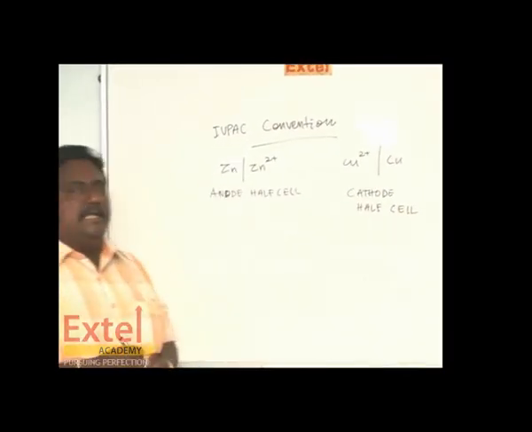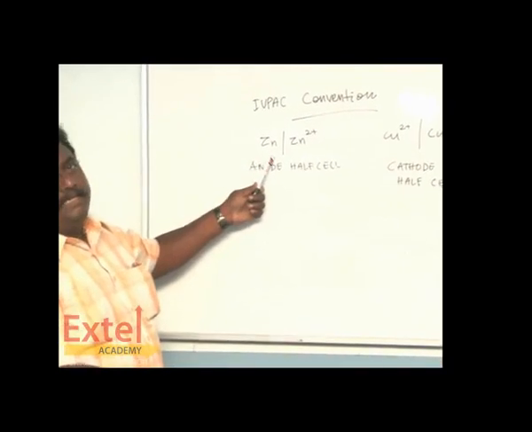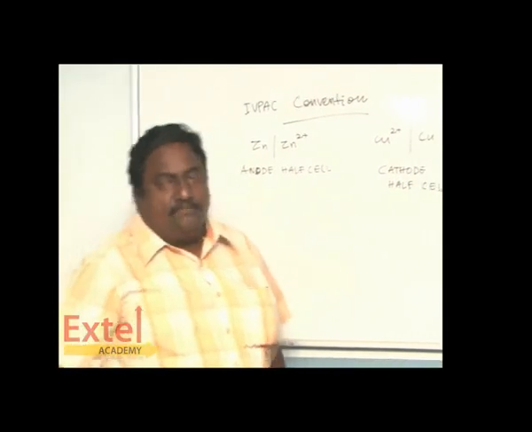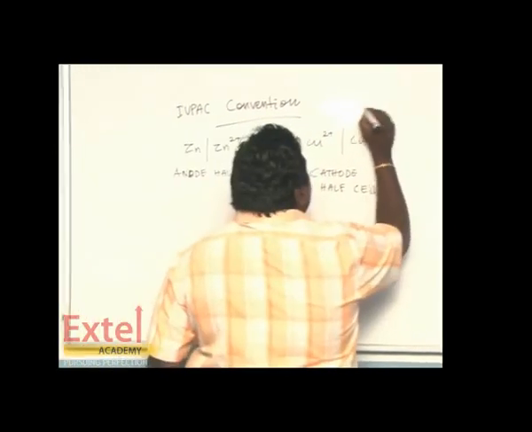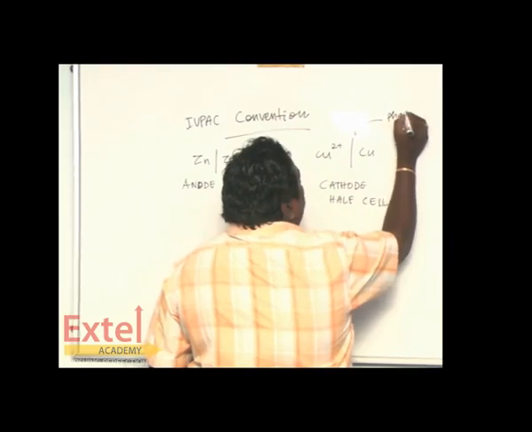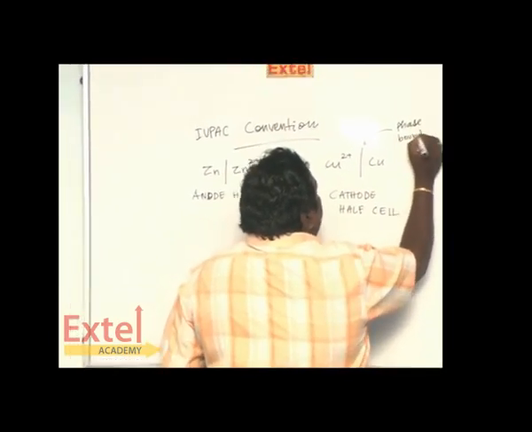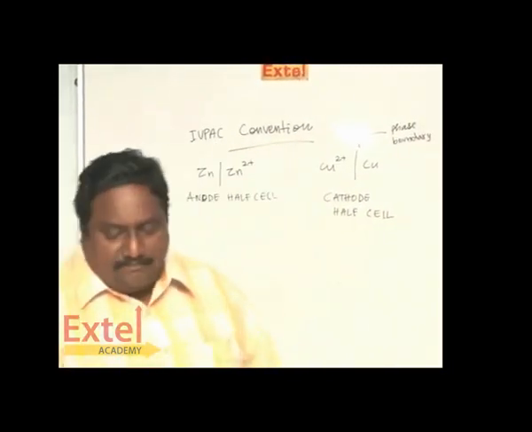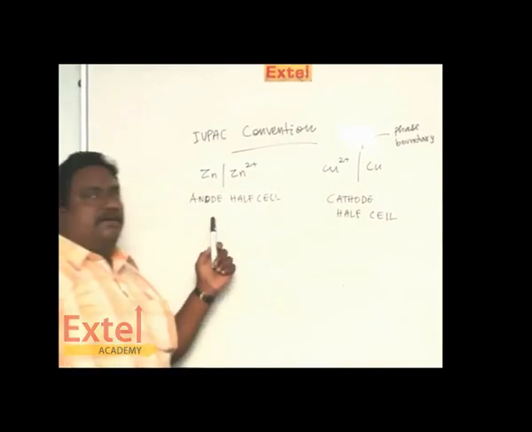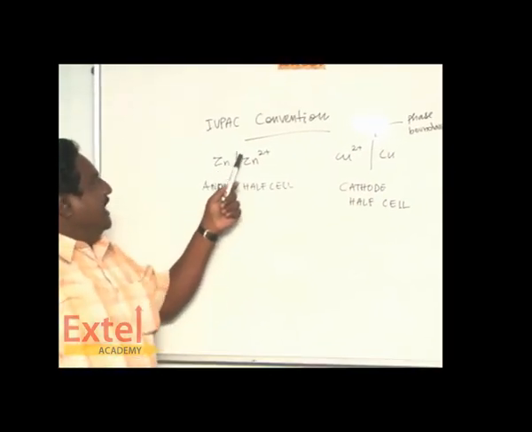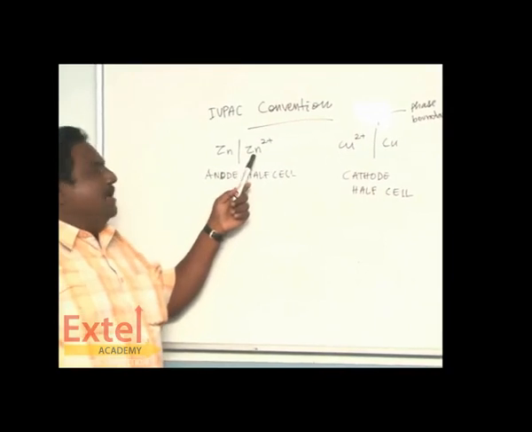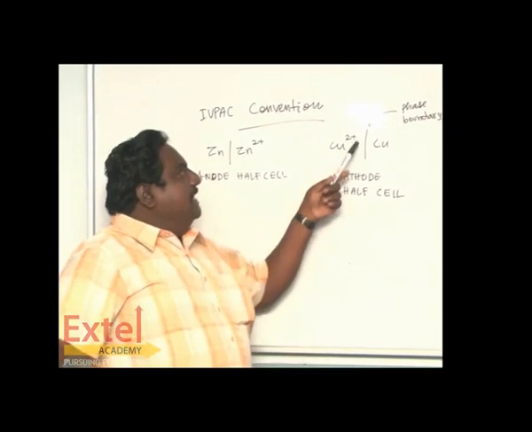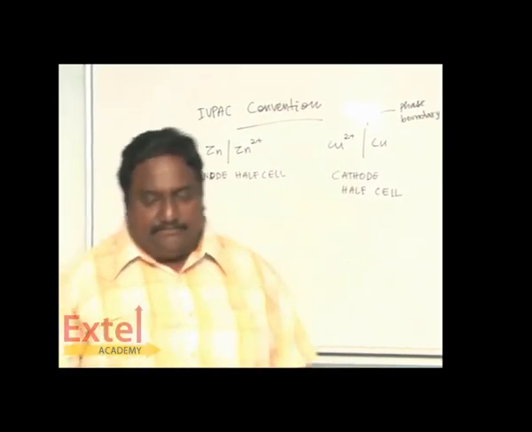In anode half cell, first we have to write the zinc metal and one separation. This separation represents the phase boundary, which separates solution and the metal. So while writing anode, first we write metal, the phase boundary and the ion. In the case of cathode half cell, first you write the ion, the phase boundary and the metal.